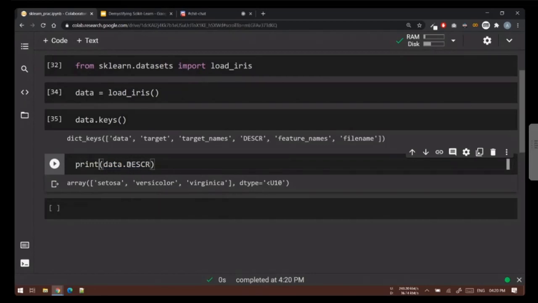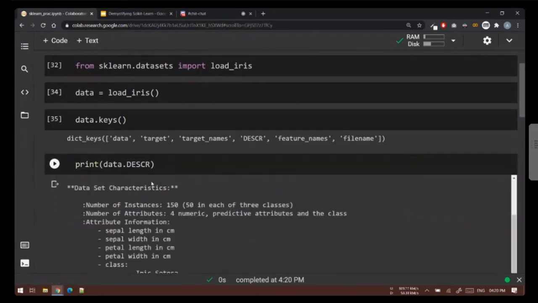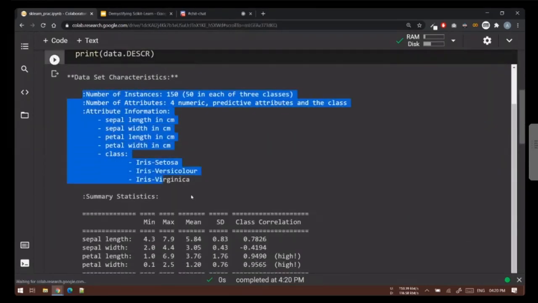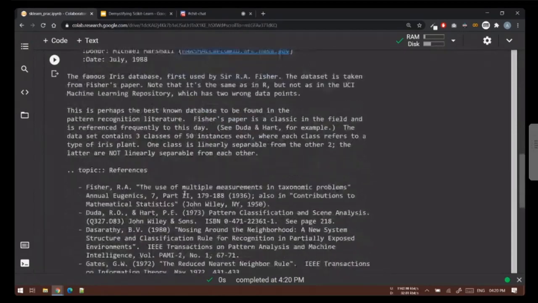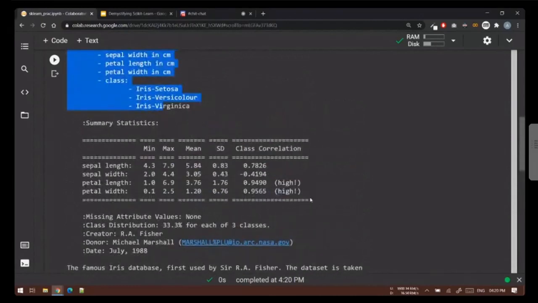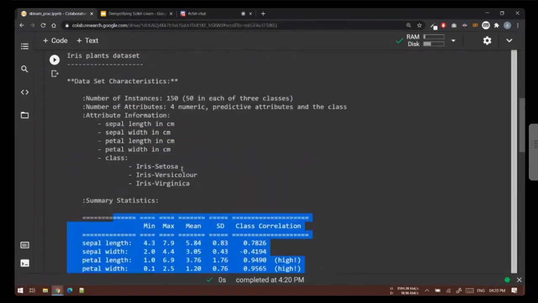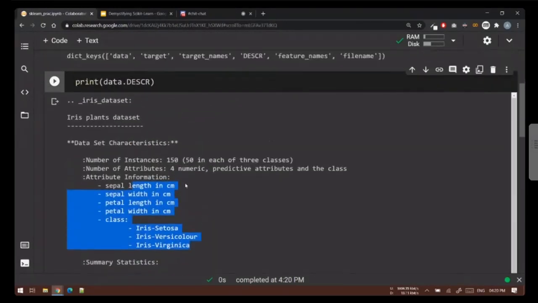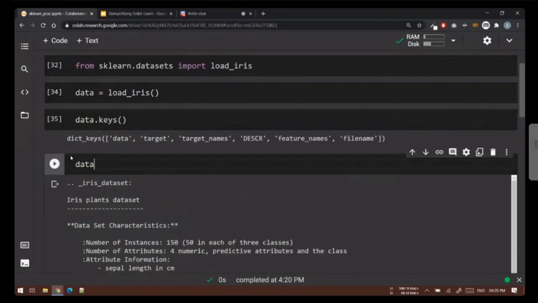If you want to read more about the dataset, you can simply check the description. If you do this, here is all the details about the dataset: in which experiment it was used, who created it, and where it was downloaded from, then the mean, median, and standard deviation, and all these different things. Once we have our data, I'll split it into features and labels.